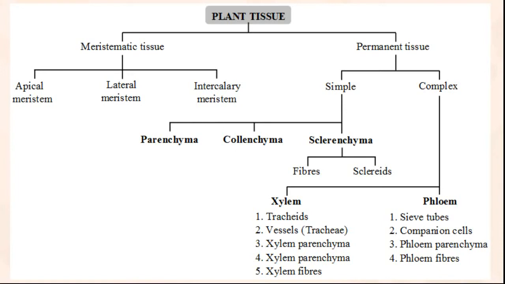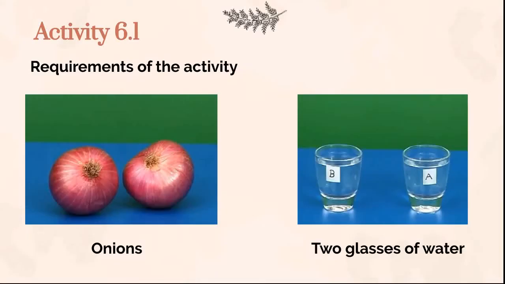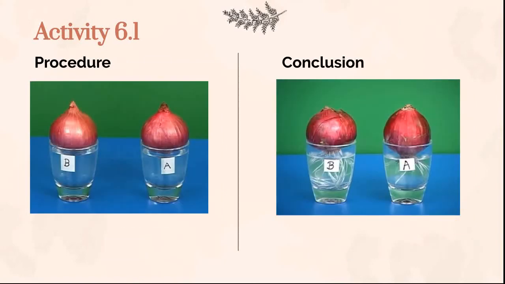Now, first of all, we will study meristematic tissue. In order to understand the meristematic tissue, we will perform a small activity. In this activity, we take two onions, approximately the same size, and we take two glasses full of water and we label them A and B. Now we place the onions in the glasses as shown in the first figure, and we leave them for 3-4 days.